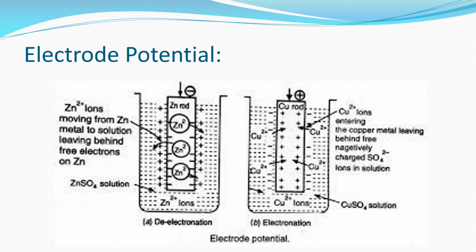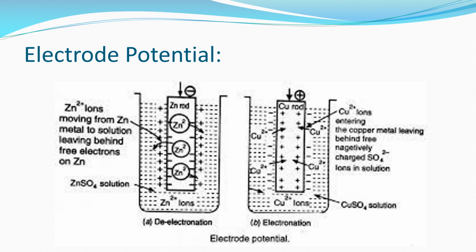So this metal electrode, that is copper electrode, acquires positive charge, and there is a negative charge present in the solution. Due to the development of this positive charge on the copper electrode and the negative charge in the solution, there is a formation of an electrical double layer due to the electronation process, that is, gain of electrons by the copper ions present in the solution, which get deposited on the copper electrode.